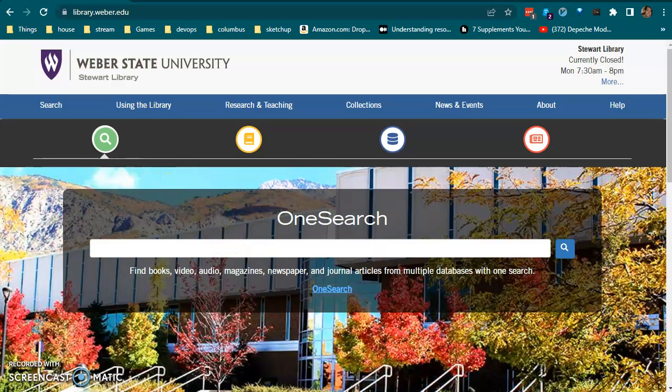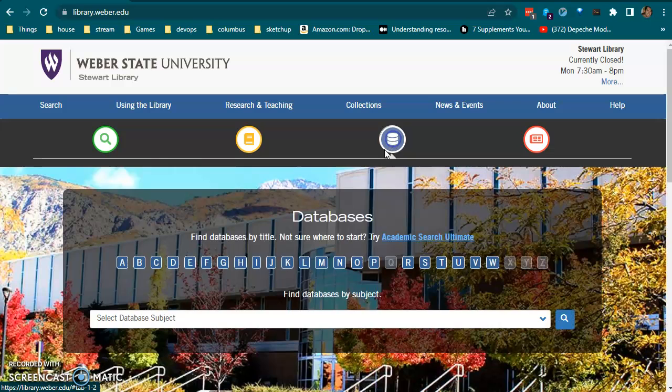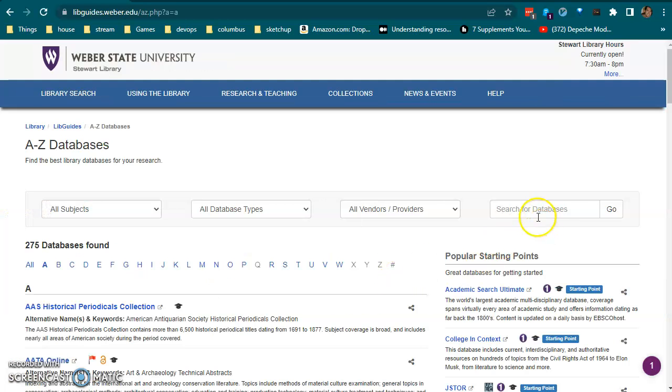at least helps to. So first thing I'm going to do is go to the library.weber.edu webpage, and I'm going to go ahead and look for the specific database I'm using today. So I'm actually going to be using the search for databases tool right here instead of using the one based off of different subjects. So right here I'm going to put in JSTOR.